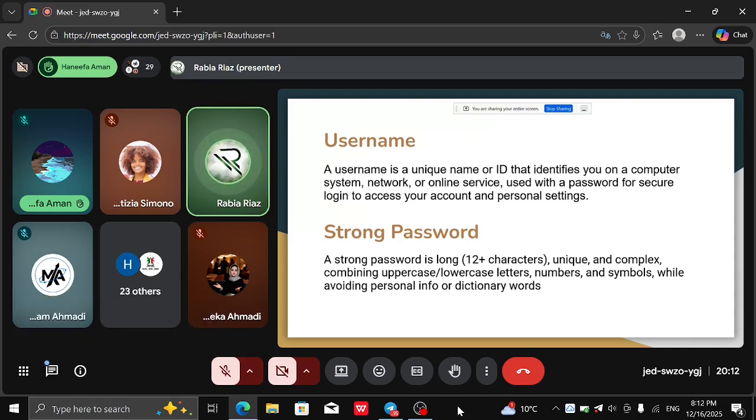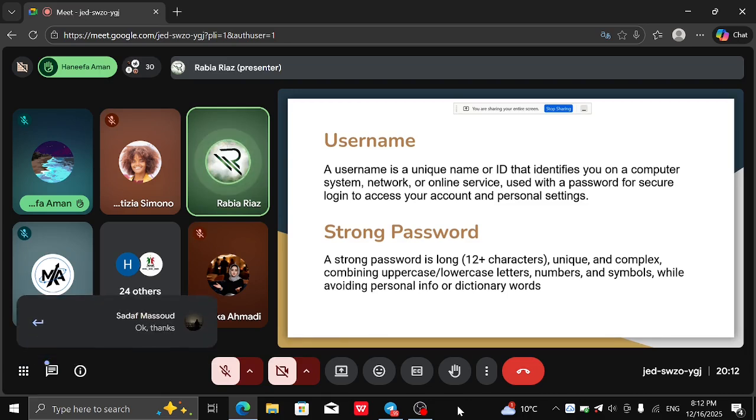It is an ID that is used to identify you on a computer system, on a network, or in any online service, in any online app or website. Whenever you go to a website with a username, the system identifies you with that username, and it links all of your information and all of your previous activity and resources to that username, right?